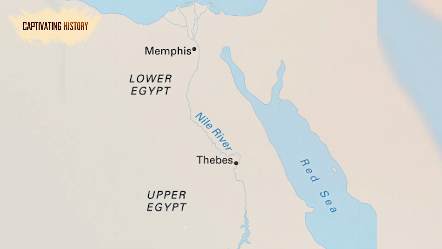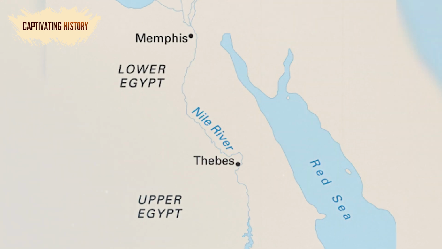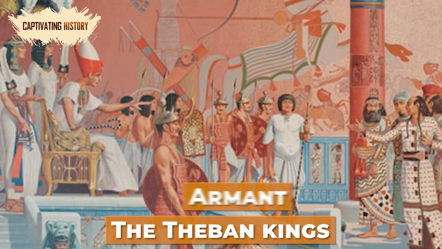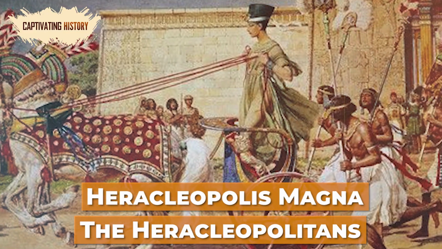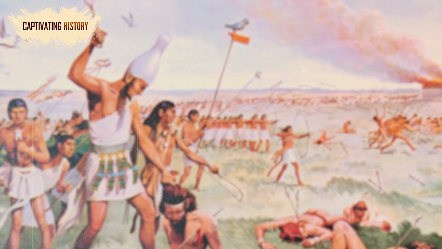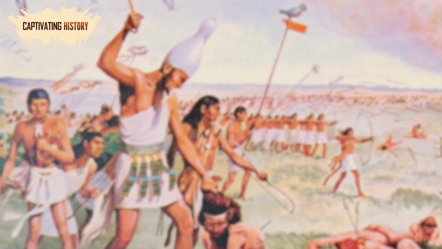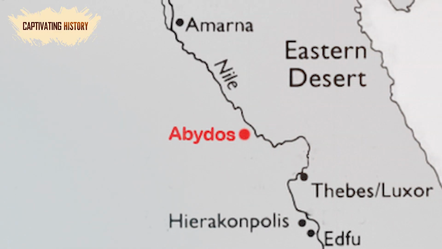During that time, Upper and Lower Egypt were separated, and two rival dynasties emerged. The Theban kings ruled Upper Egypt with their capital at Armant, while the Heracleopolitans were based in their city of Heracleopolis Magna in Lower Egypt. The two dynasties intermittently warred with each other, often around the boundary of the kingdoms, which is thought to have been located in the region of Abydos.